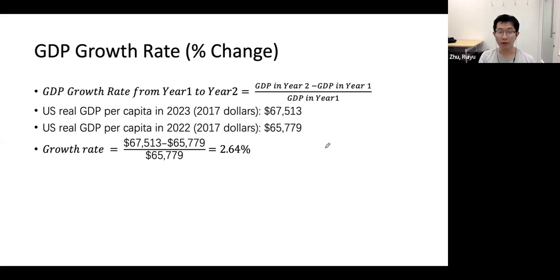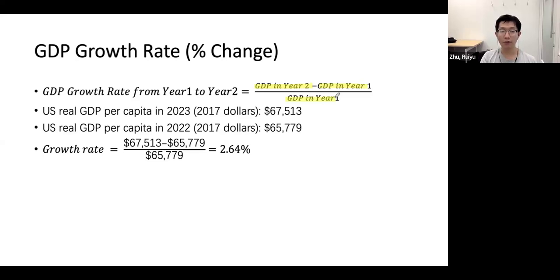So how can we get this GDP growth rate? Basically, this growth rate is a change rate from year to year. How do we calculate that? From year 1 to year 2, we use the value in year 2 minus the value in year 1 and divide that by the GDP value in year 1.